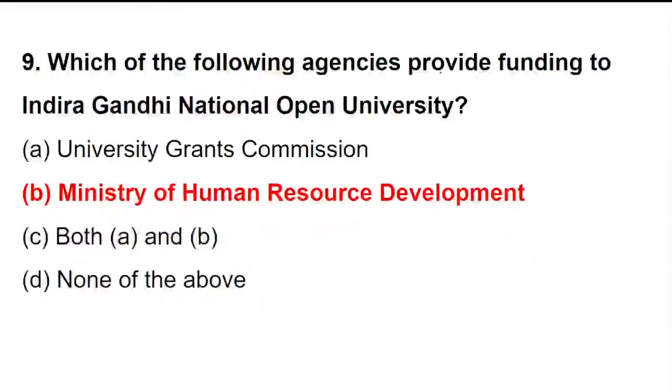Basically, the agency which provides funding to Indira Gandhi National Open University is the Ministry of Human Resource Development. Nowadays we call it the Ministry of Education. So this is the right answer. It is not UGC. UGC does not provide any grant to the Open University. It is only and only the Ministry of Human Resource Development.